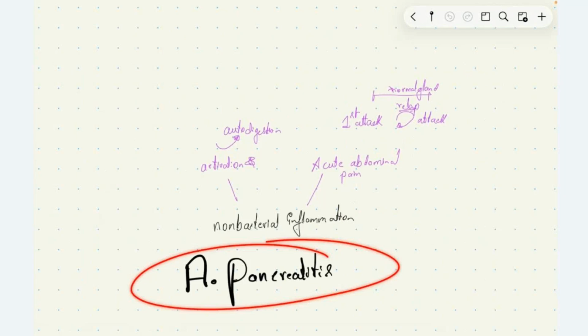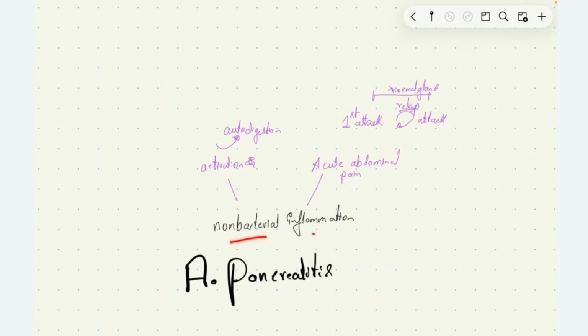Acute pancreatitis is a non-bacterial inflammation of the pancreas caused by activation of pancreatic enzymes, leading to autodigestion of the pancreas, which presents with acute abdominal pain. It can be the first attack of the patient, or it can be a relapse following a normal period where the patient doesn't have any symptoms.